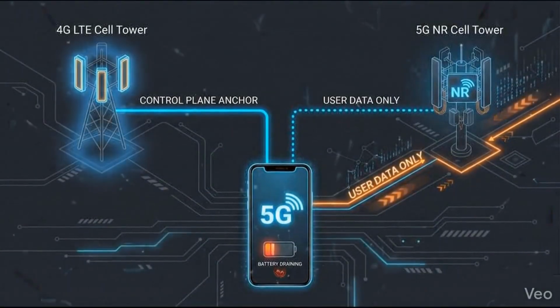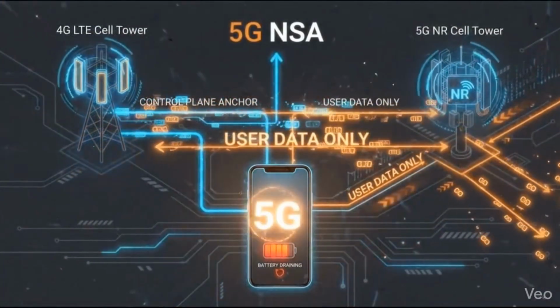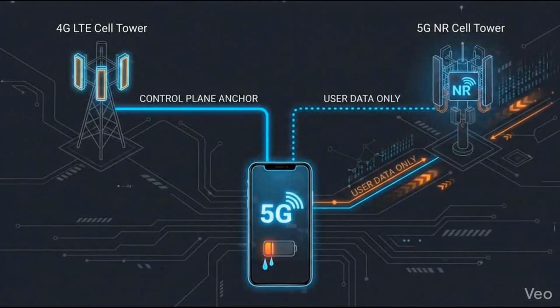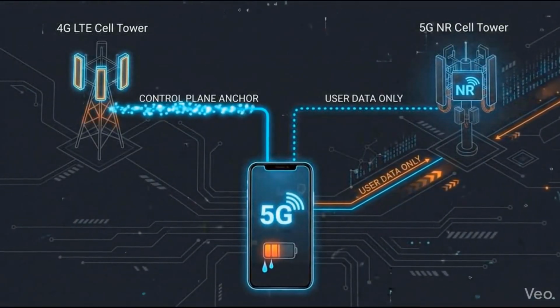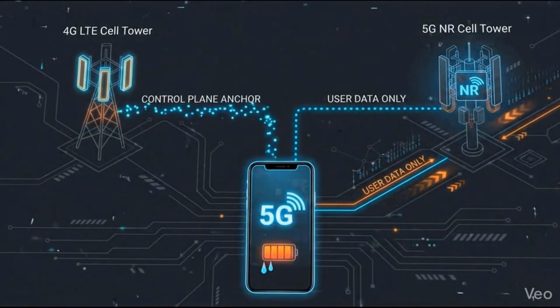When 5G was first deployed, carriers used an architecture called non-standalone, or NSA. In this setup, the 4G LTE tower acts as the control plane anchor. It handles the critical back-end signaling, network connection setup, and routing instructions for your device.